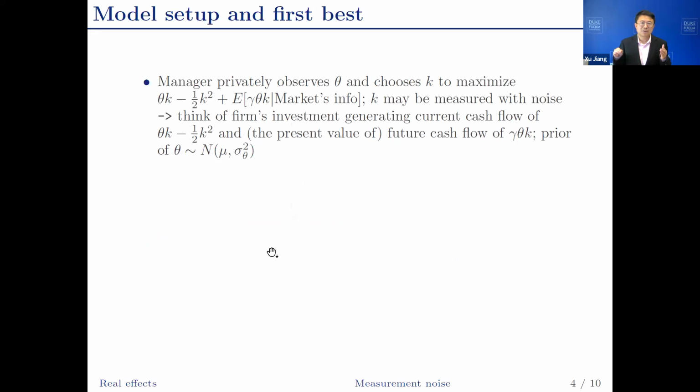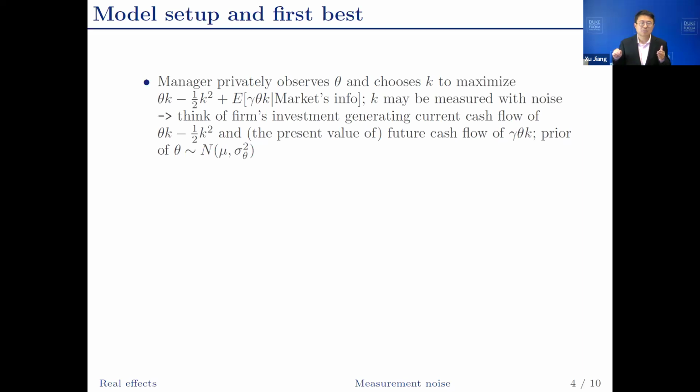Now let's look at the setup. The manager privately observes theta and chooses the amount of investment to maximize theta k minus 1/2 k squared plus the expected value of gamma theta k based on whatever market information is. We think about this objective function as firm's investment generating a current cash flow of theta k minus 1/2 k squared and future cash flow of gamma theta k.